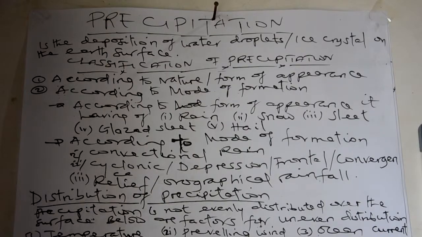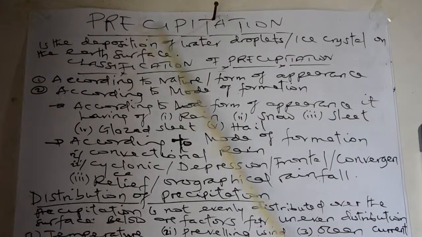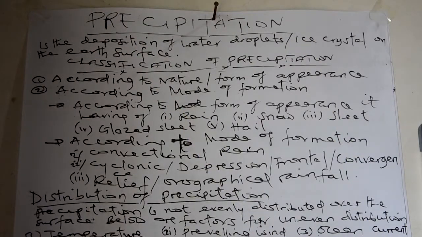Dear students, let's jump to another subtopic or element of weather, which is called precipitation. Precipitation is the deposition of water droplets as crystals on the air surface. A condition for precipitation to occur is that the air should be saturated with water vapor or humidity.